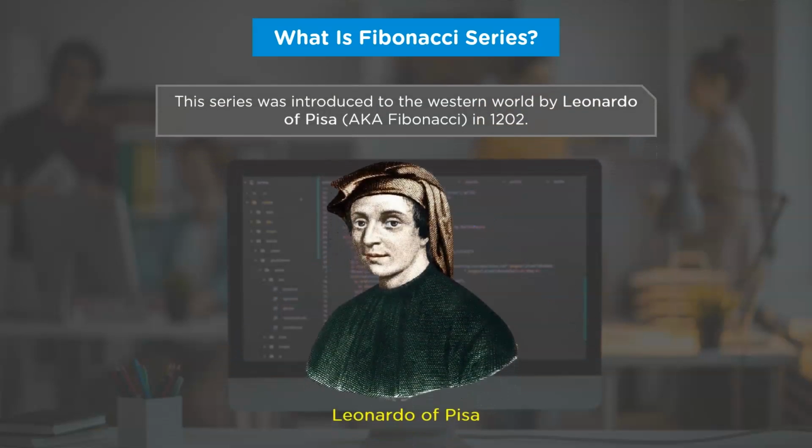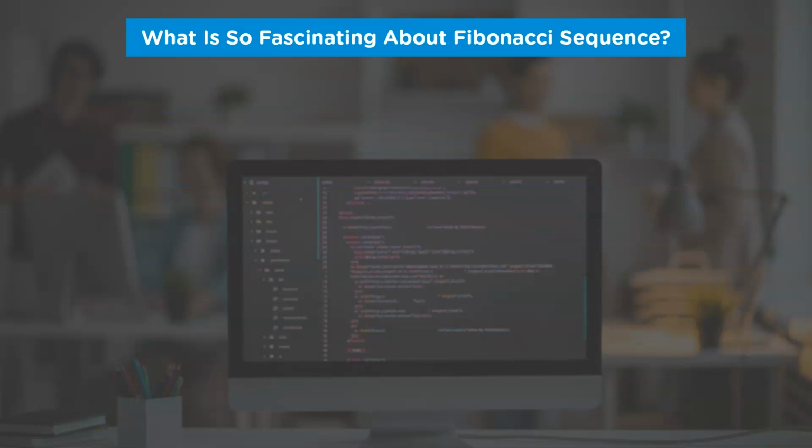The Fibonacci sequence came into the light when an Italian mathematician named Leonardo of Pisa, aka Fibonacci, introduced it to the Western world in 1202. In his book Liber Abaci, he described a sequence with a thought experiment about a family of incestuous bunnies. That's why this sequence was named after him. But now you must be thinking, what is so fascinating about this sequence that we are going to learn it? Well, let me explain this to you with the help of an example.